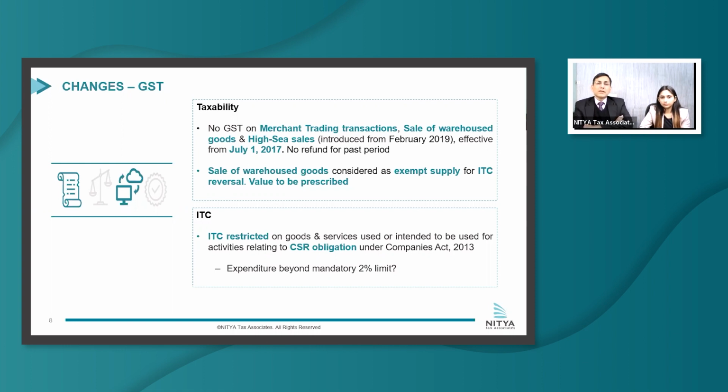Secondly, because the restriction is for CSR obligation under the Companies Act, which is mandatory 2% only. So beyond 2%, ITC should be available, except for the bar that goods distributed by way of gifts. So if expenses beyond 2% have been incurred on goods, then ITC will not be available. But if it's incurred on services, then ITC can be claimed.